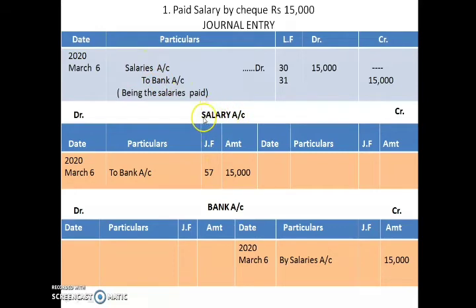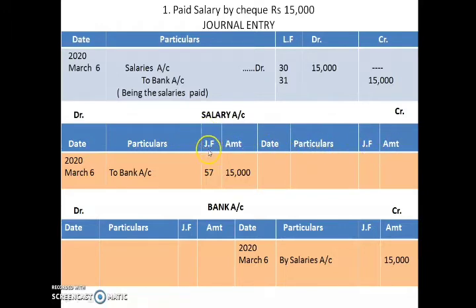See, I have prepared a salary account as well as a bank account. Each of these accounts you have to prepare. For the salary account, here is the debit side and credit side. Prepare a box in which I will write the date, particulars, ledger folio, amount, and the same columns on the other side.